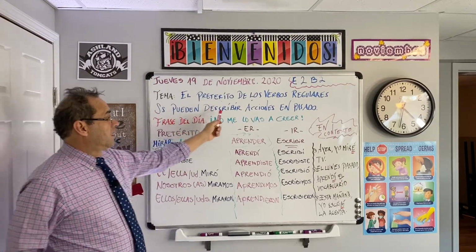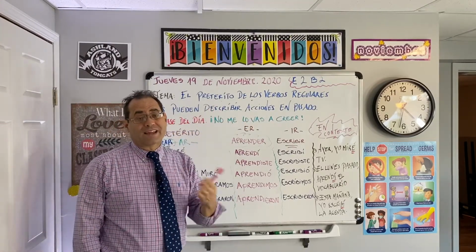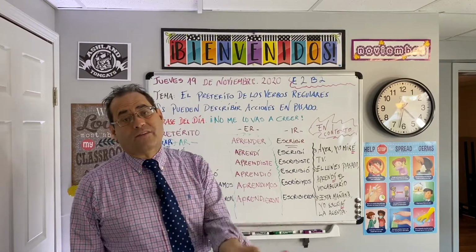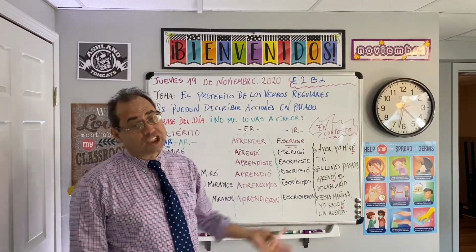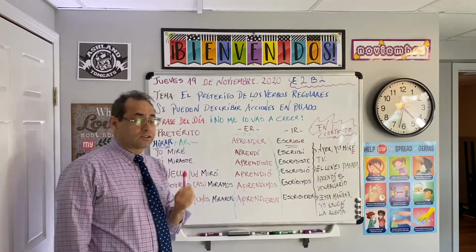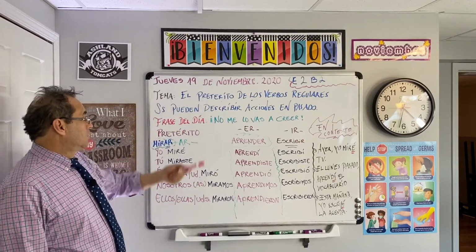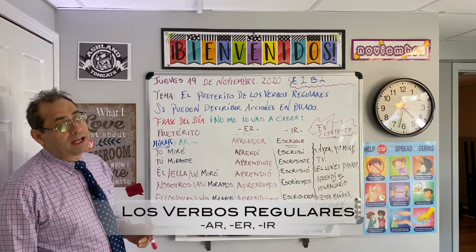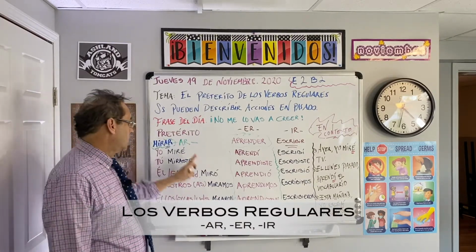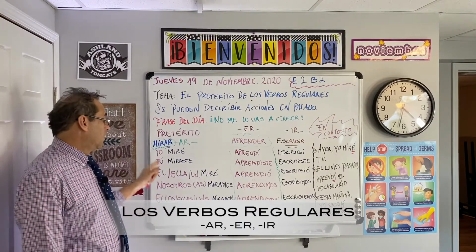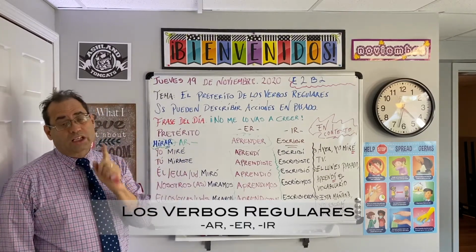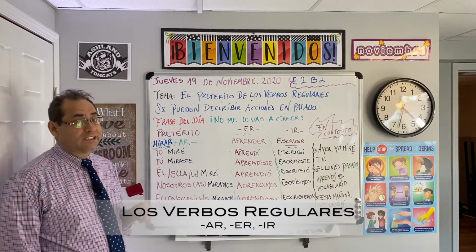Estudiantes pueden describir acciones. You can describe what happened in the past. You can describe what you did yesterday, last week, 2 months ago, last year, action in the past. We're going to be using el pretérito de los verbos terminados en AR, ER, and IR. And we have one example here. Mirar, to look, to watch, to see.